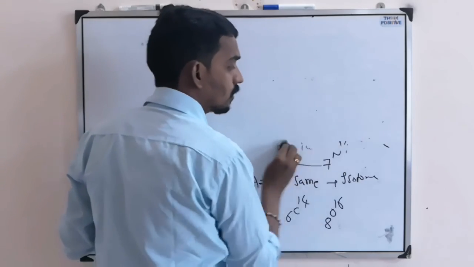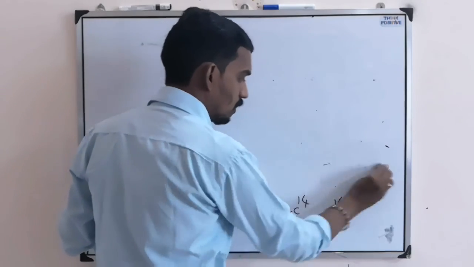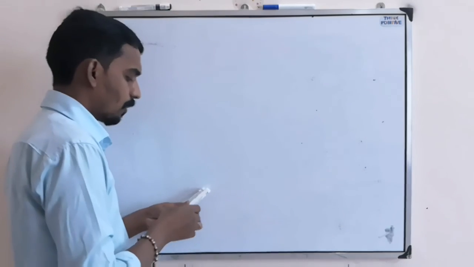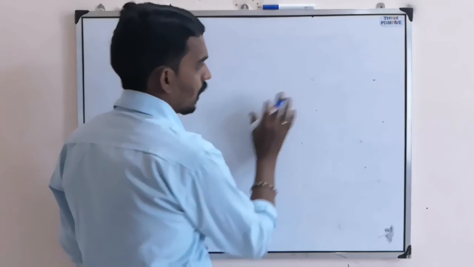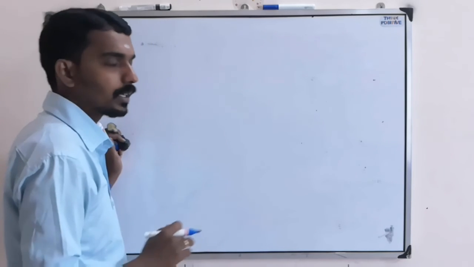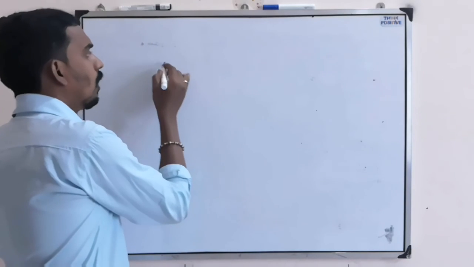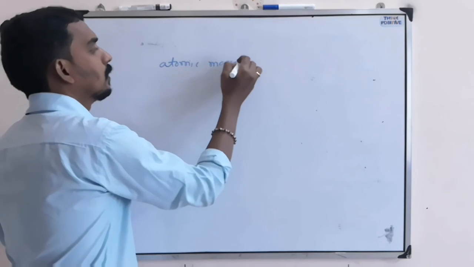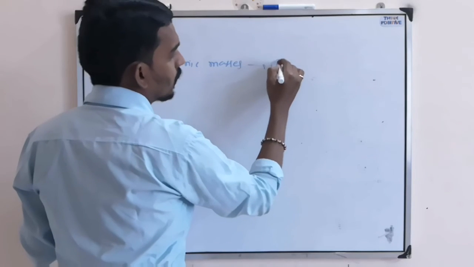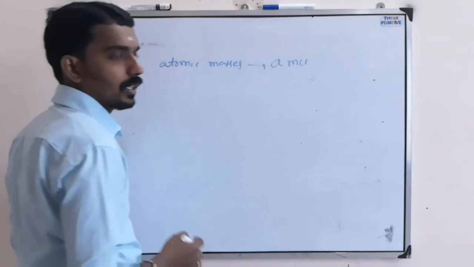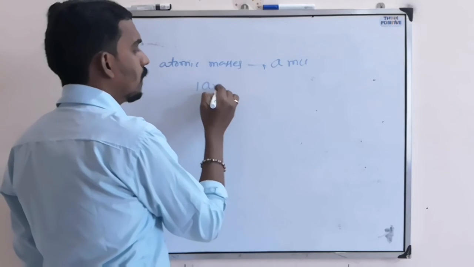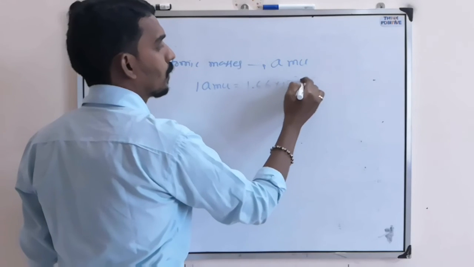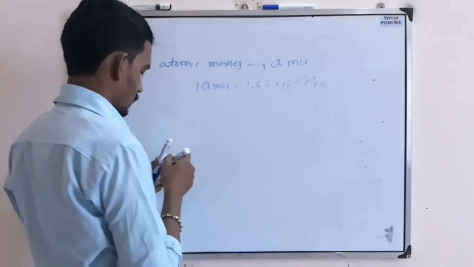Isotopes, isobars, isotones. Now, when you consider any such atom, there are three fundamental particles. All the atomic masses we measure in terms of AMU, atomic mass unit, where 1 AMU is 1.66 into 10 power minus 27 kg.